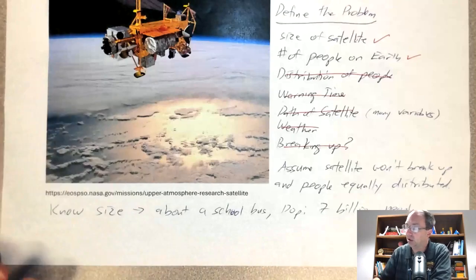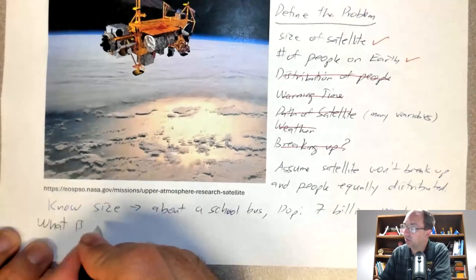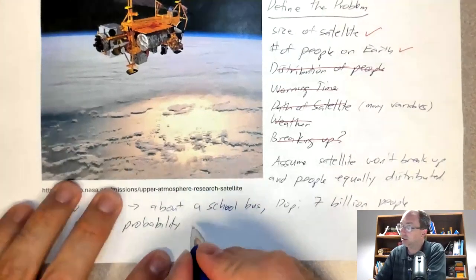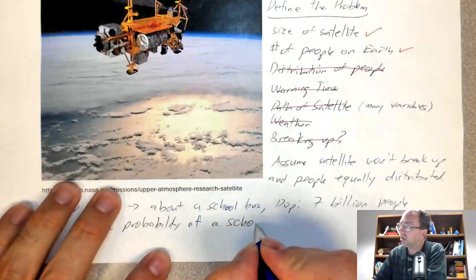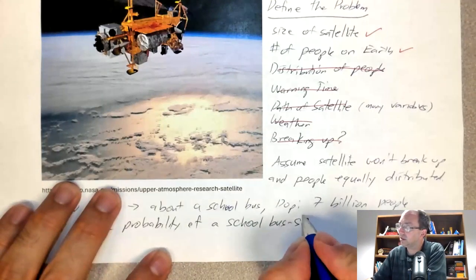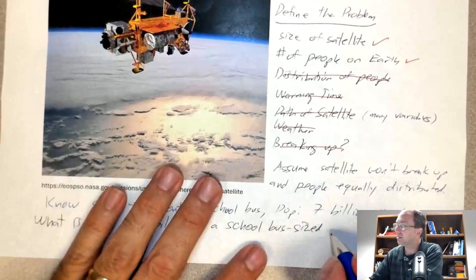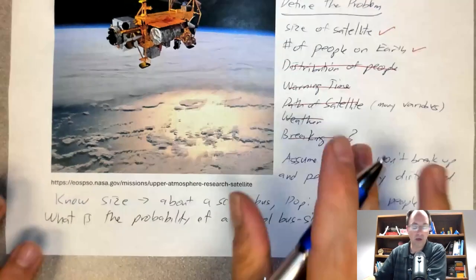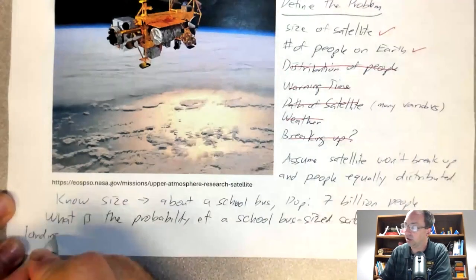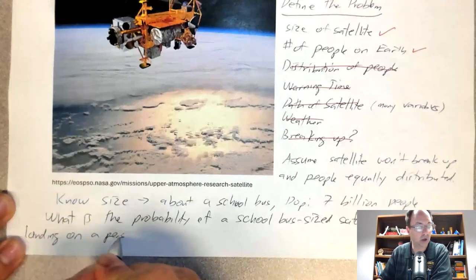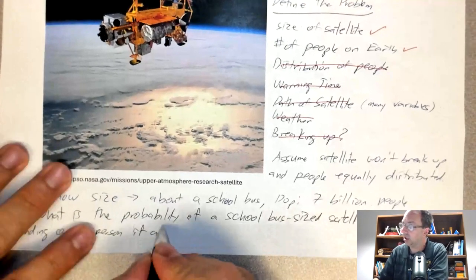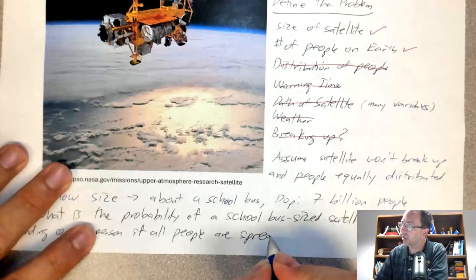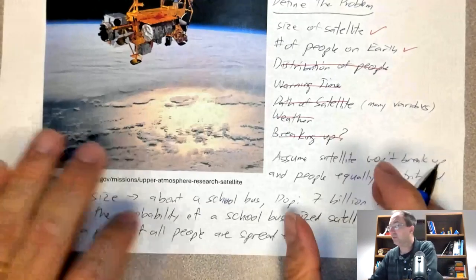And that is, what is the probability of a school bus-sized satellite randomly landing on a person if all people are spread evenly throughout the earth?